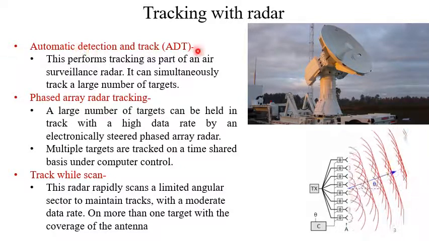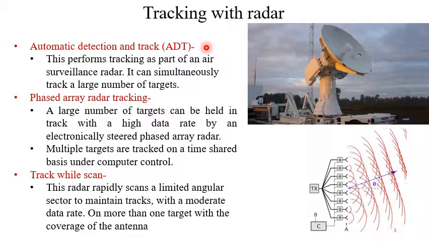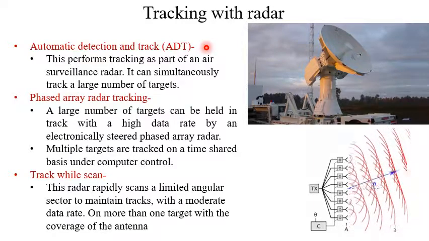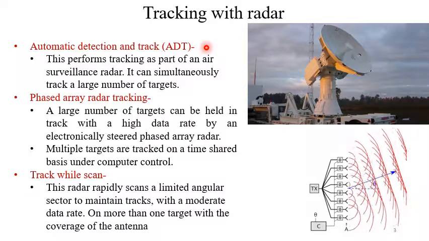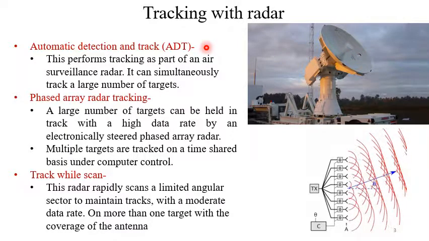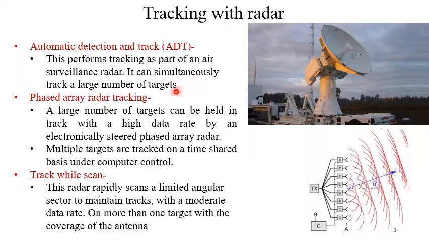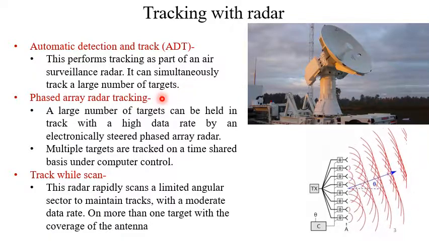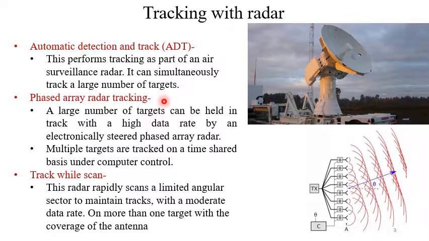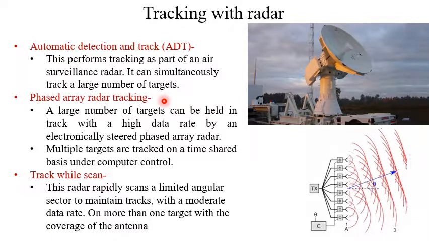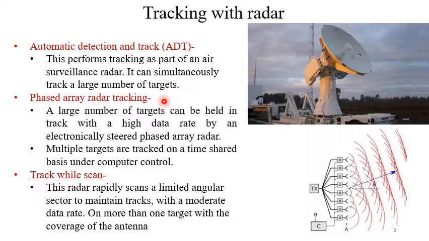Automatic detection and track, or ADT. This performs tracking as part of an air surveillance radar. It can simultaneously track a large number of targets. Phased array radar tracking: a large number of targets can be held in track with a high data rate by an electronically steered phased array radar.